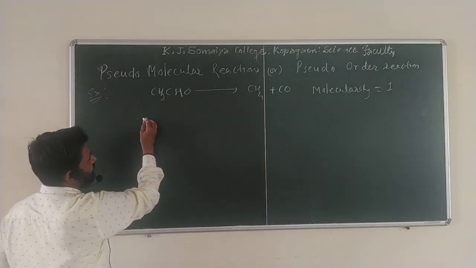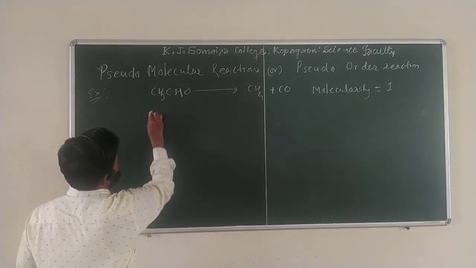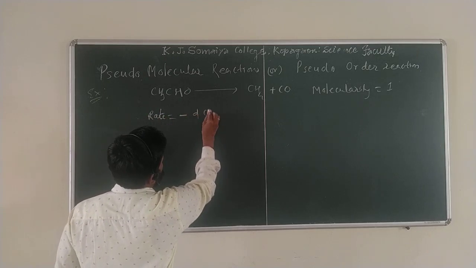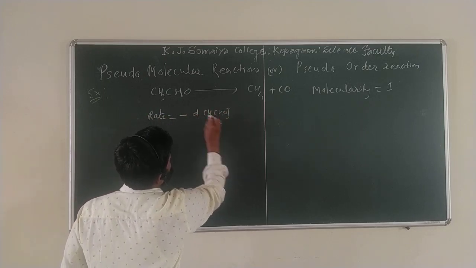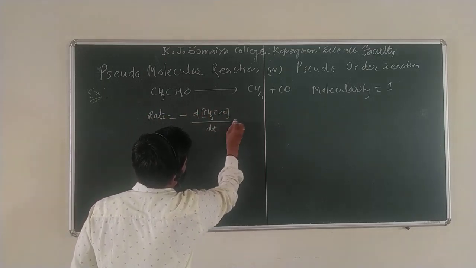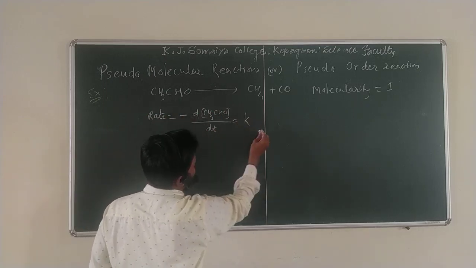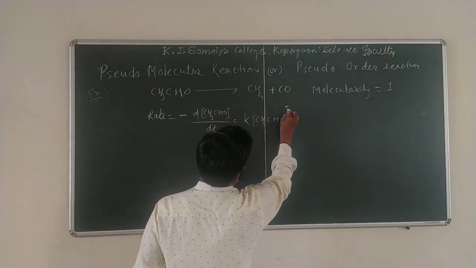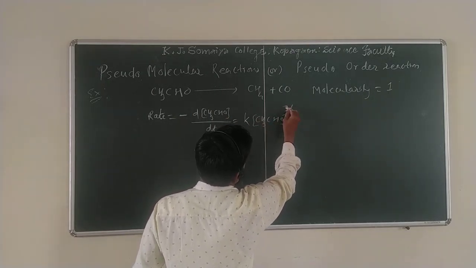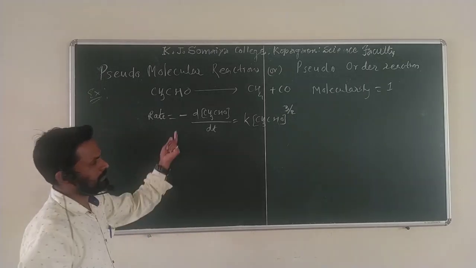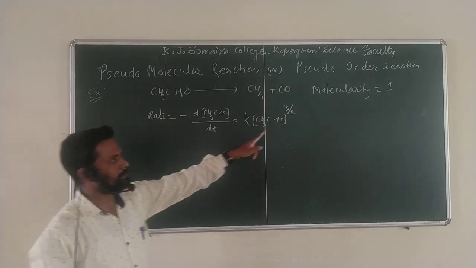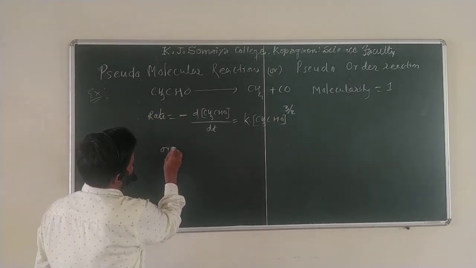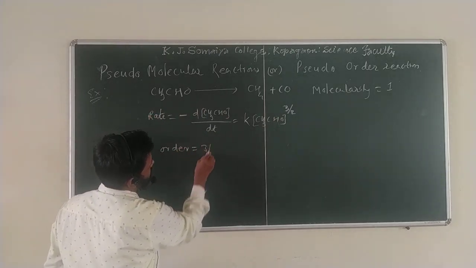Now find the order. How can you find the order? First write the rate. Again I will write in the two forms. Rate equal to the decrease in the concentration of acetaldehyde divided by dt is equal to K into the concentration of acetaldehyde, where the power of concentration is 3 by 2, because this is the experimental quantity, as we know the power is obtained from experiment. So here order is equal to 3 by 2.